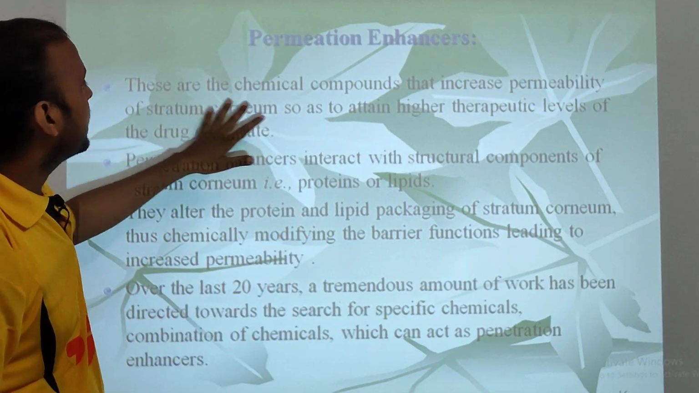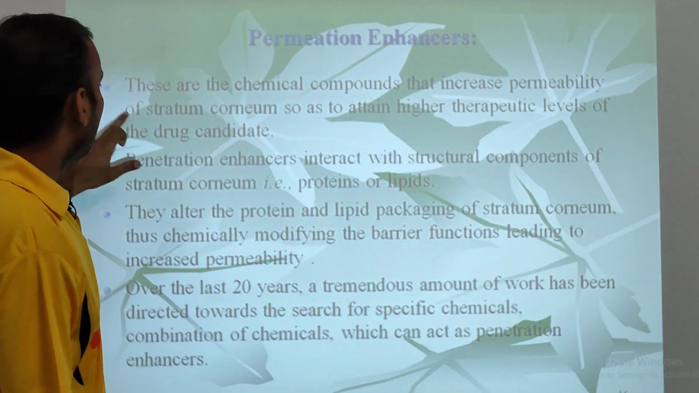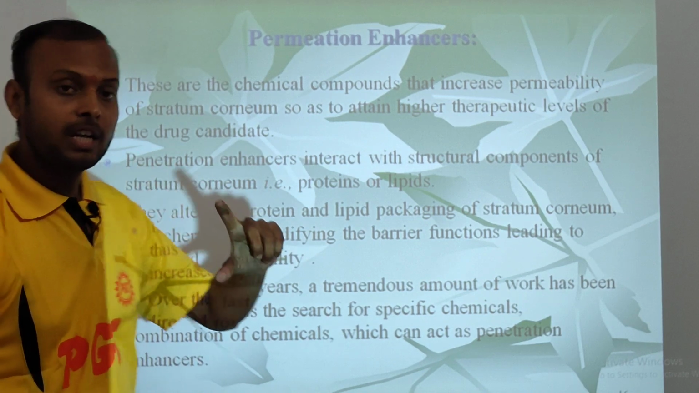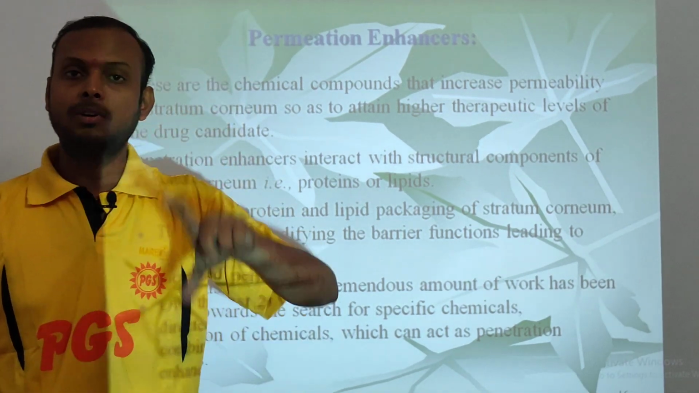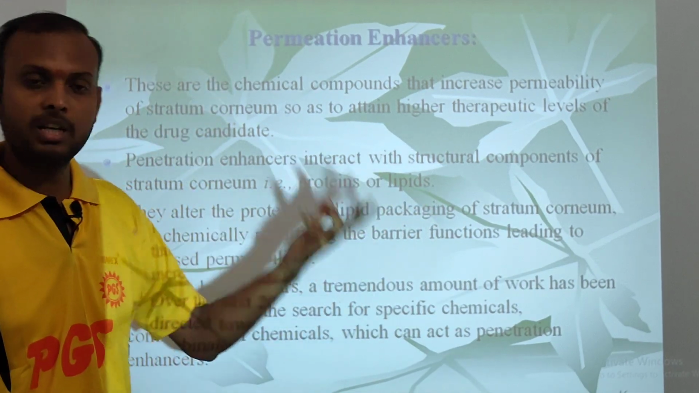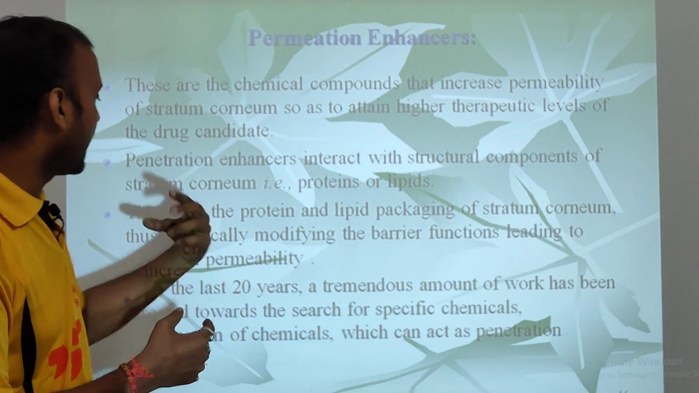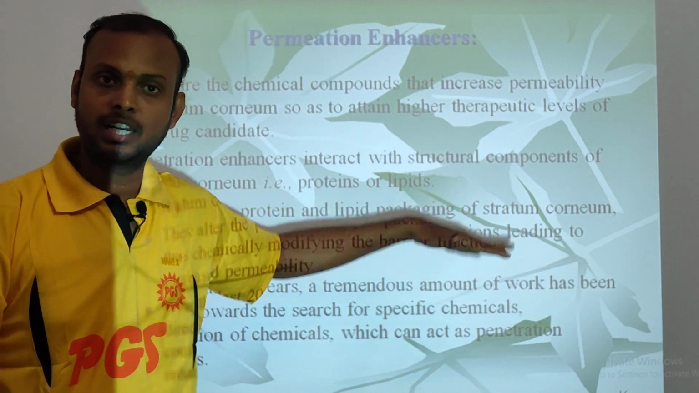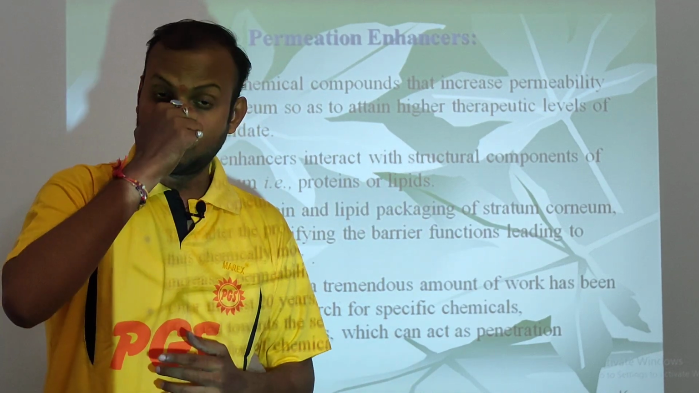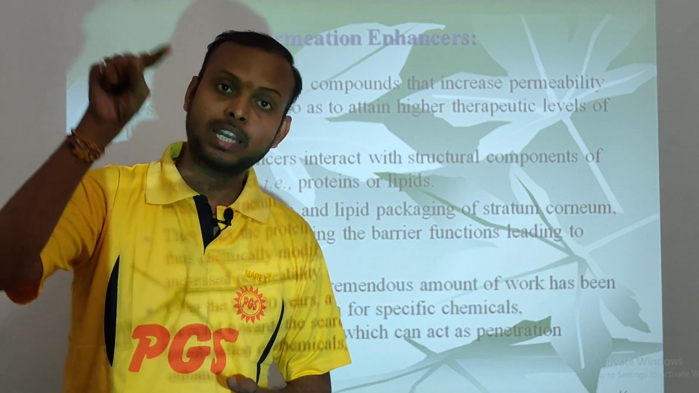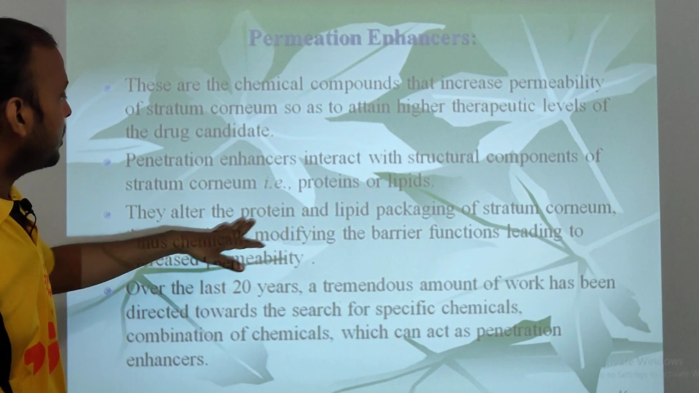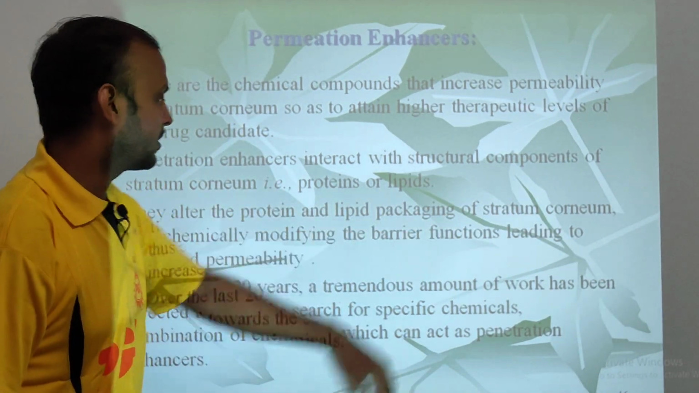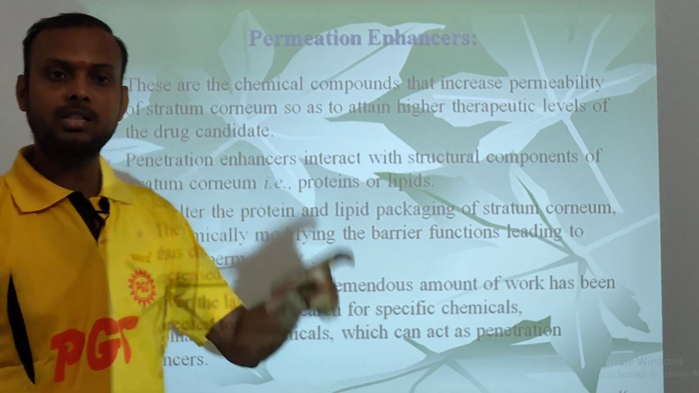Let's see. These are chemical compounds that increase the permeability of the stratum corneum so as to attain a higher therapeutic level. A penetration enhancer interacts with the structural components of the stratum corneum, made of lipids and proteins. They alter these components, that is proteins and lipids, to increase the permeability for drug entry. They alter the protein and lipid packaging of the stratum corneum, thus chemically modifying the barrier function, leading to increased permeability of the skin.